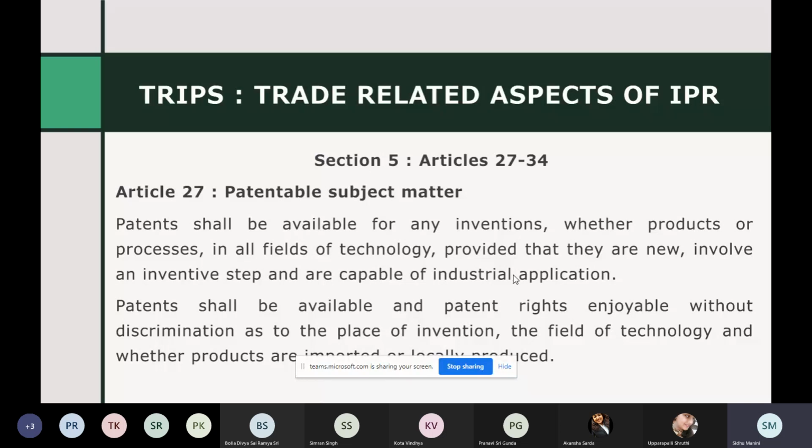So Article 27 says patents shall be available for any inventions, whether products or processes. So we read here that TRIPS says that any country can provide a patent for both products and processes. They have used the word or. That means you can provide either for product or process or both.